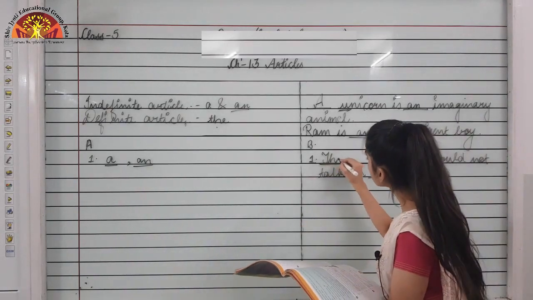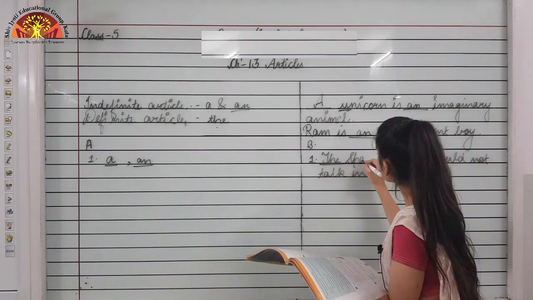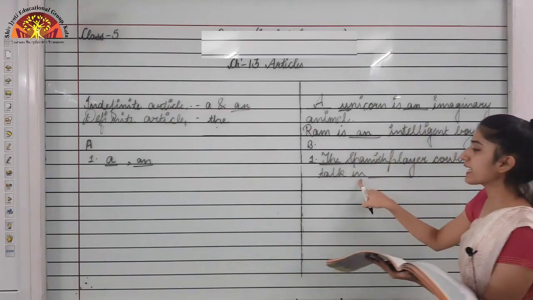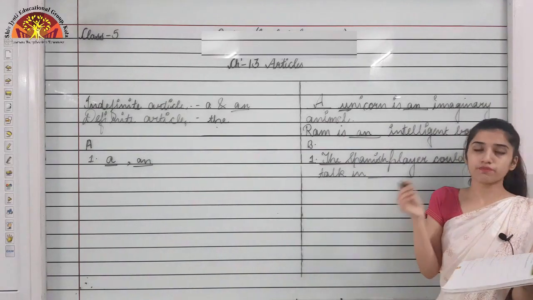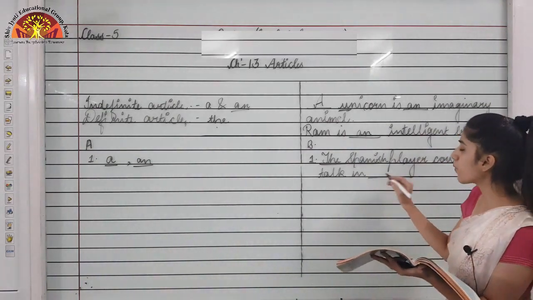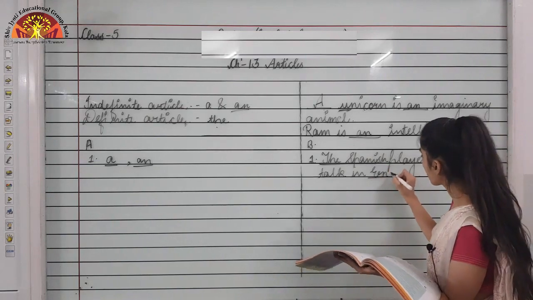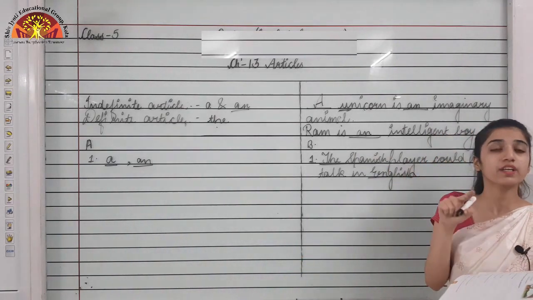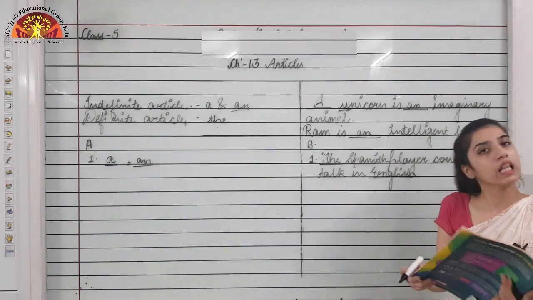"The Spanish" will come, not "Spanish", okay. The Spanish player could not talk in English, not "the English". With the names of languages we don't use what? "The", okay. So only English will come, because with the names of languages we don't use "the", okay.